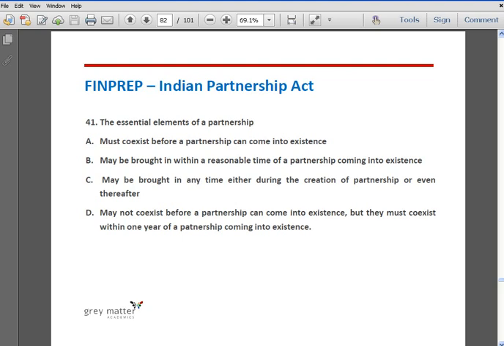Question number 41. The essential elements of partnership: option A, must coexist before a partnership can come into existence; option B, may be brought within a reasonable time of a partnership coming into existence; option C, may be brought in any time either during the creation of partnership or even thereafter; option D, may not coexist before a partnership can come into existence, but they must coexist within 1 year of the partnership coming into existence. The correct answer is option A. Only on satisfying the conditions of a partnership firm, that is, a profit sharing agreement, is such partnership deemed to exist.